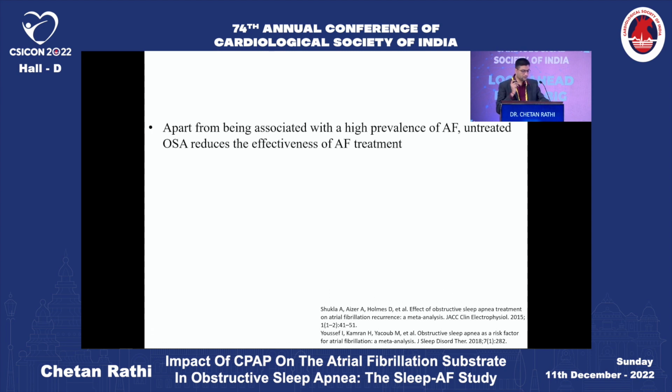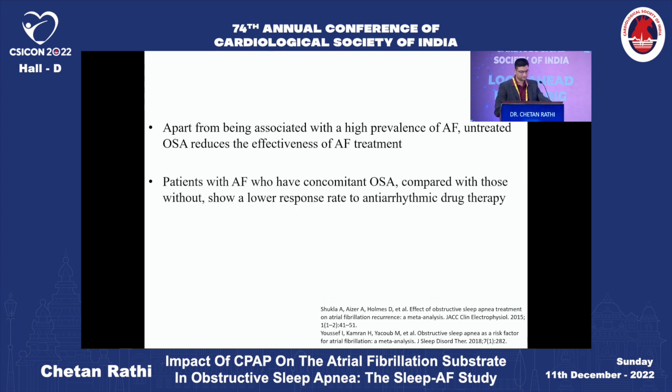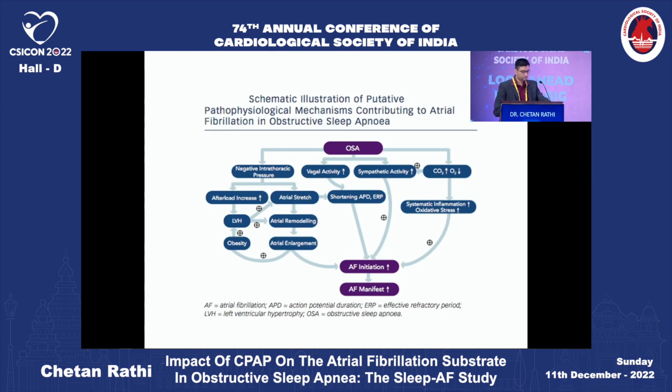Apart from being associated with a high prevalence of AFib, untreated OSA reduces the effectiveness of treatment as well. Patients with AF who have concomitant OSA show a lower response to antiarrhythmic drugs compared to those without. The mechanism goes like this: OSA leads to negative intrathoracic pressure, which increases the afterload, which causes LVH, and LVH leads to atrial remodeling. We will be speaking about the atrial remodeling here.